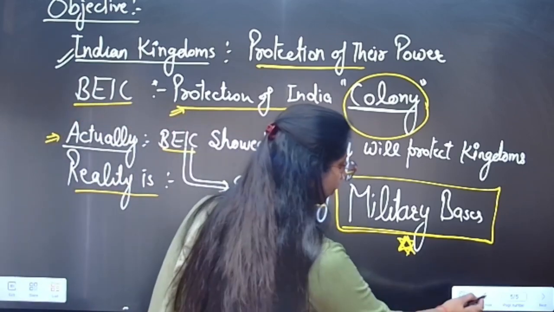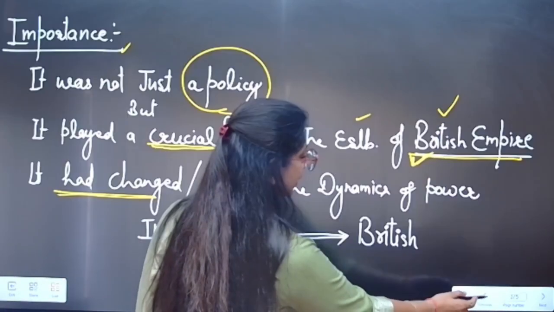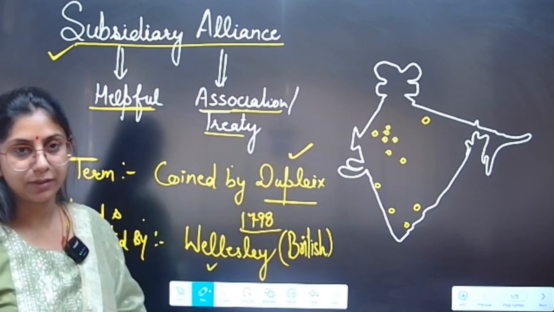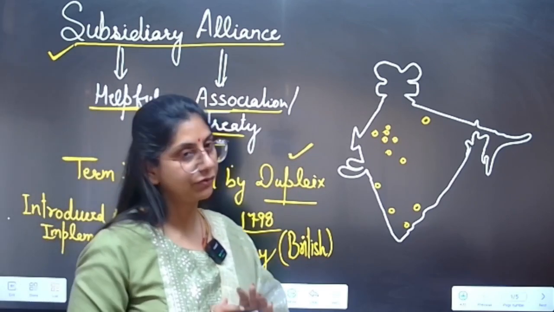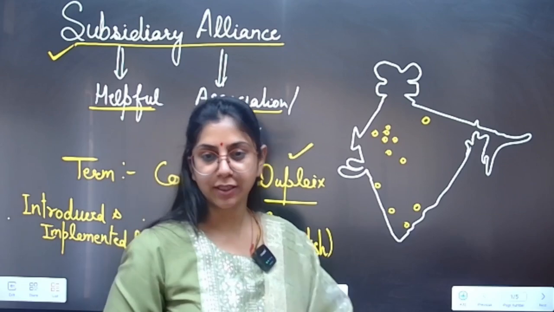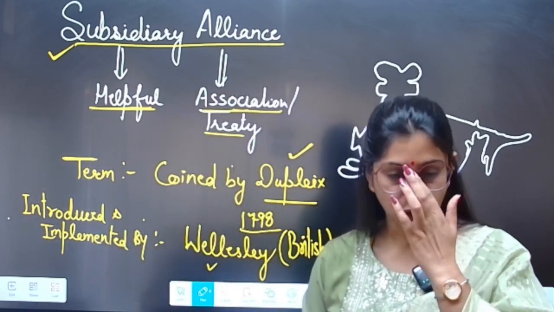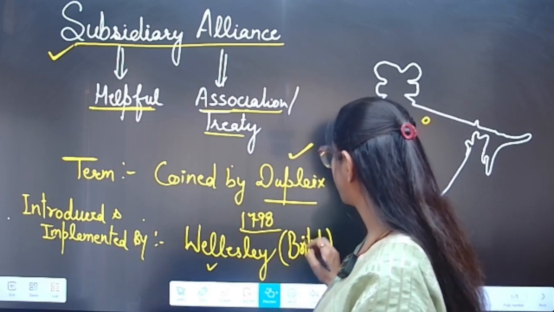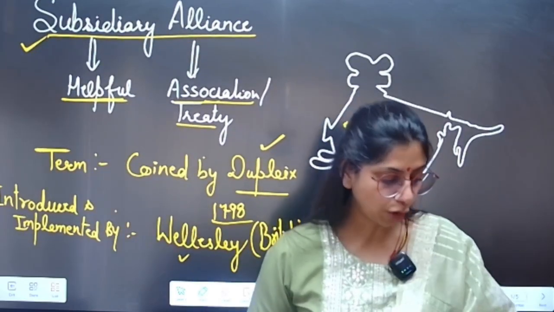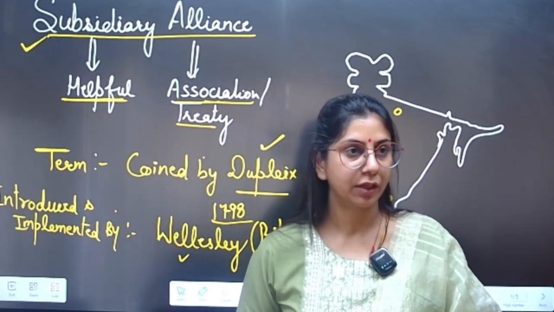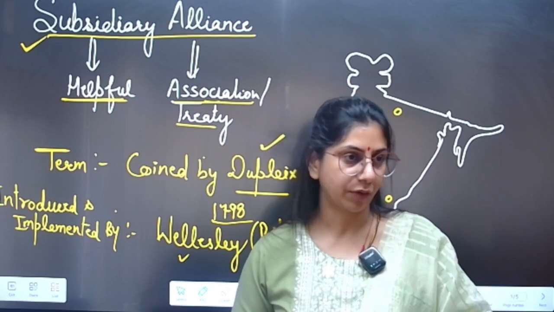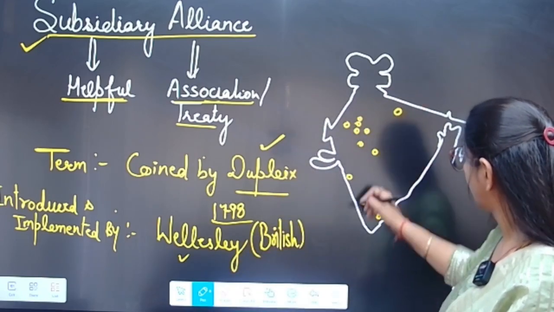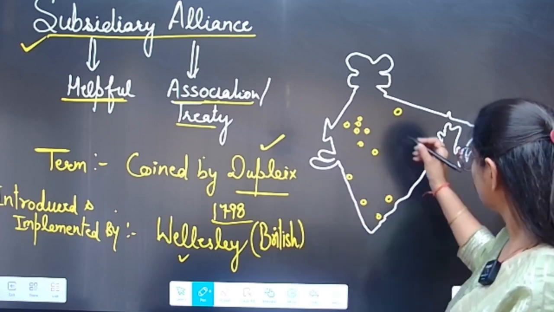Clear? So we can say that here in this map, these centers were not just the centers of this policy, these centers were the military bases of the British East India Company to protect the colony from the war of Napoleon, from the other competitors of Europe, right? So let us see who these were.